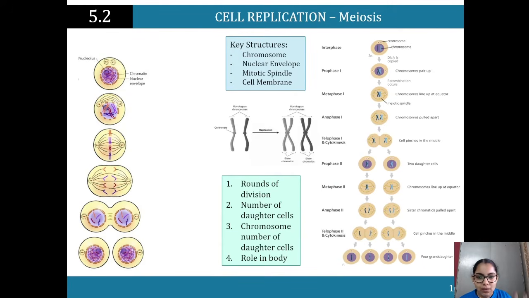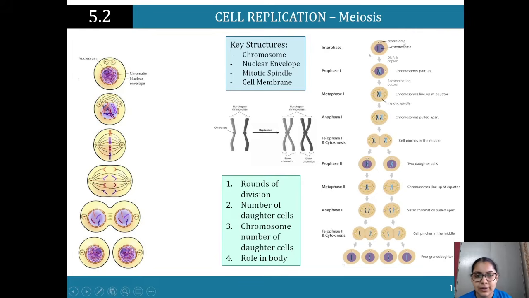So I've got 2 diagrams here, and I'm going to simplify this for us, but we need to remember that meiosis is happening here. We've got meiosis 1 and meiosis 2. Generally all the fun stuff happens in meiosis 1, all the crossing over and stuff, but you need to remember both of them, and you need to remember the process and the names. So we start off with our interphase, prophase 1, metaphase, anaphase, telophase, and cytokinesis, and then we've got the same thing happening here.